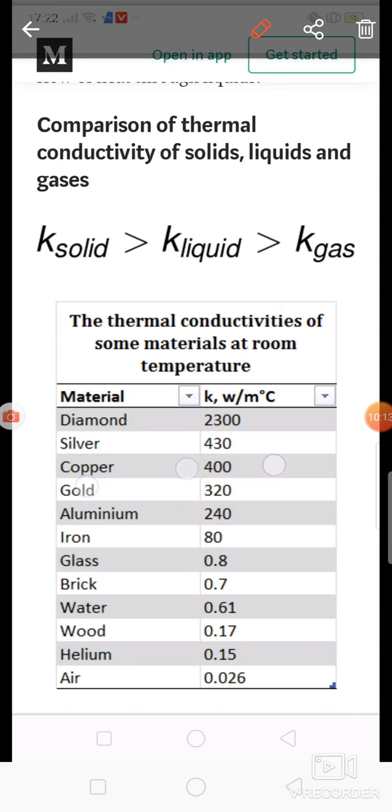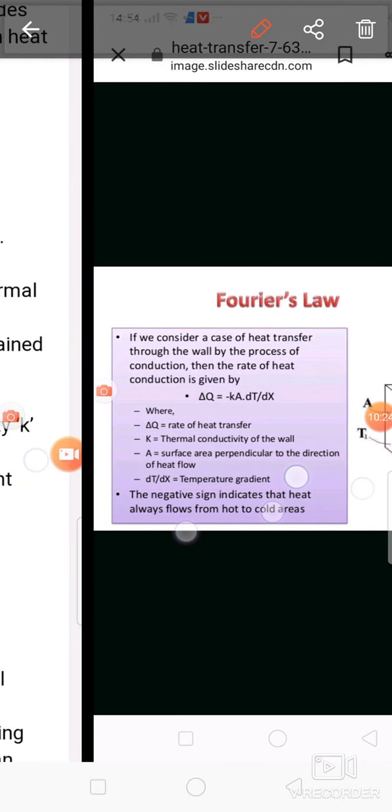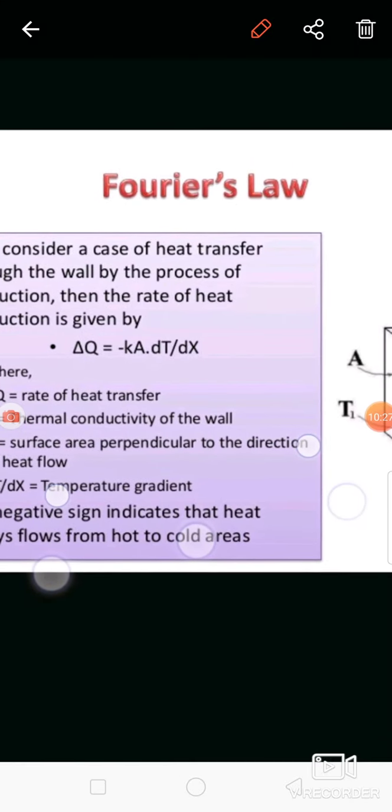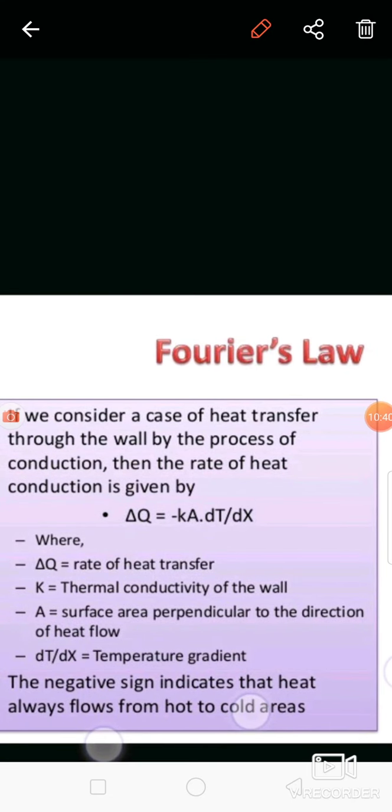What is the unit of thermal conductivity? The unit of thermal conductivity is watt per meter Kelvin or watt per meter degree Celsius. So from the equation Q is equal to minus K into A into dT by dx, the unit of K is watt per meter degree Celsius. K is equal to Q when the area is unity and the temperature gradient is also unity.